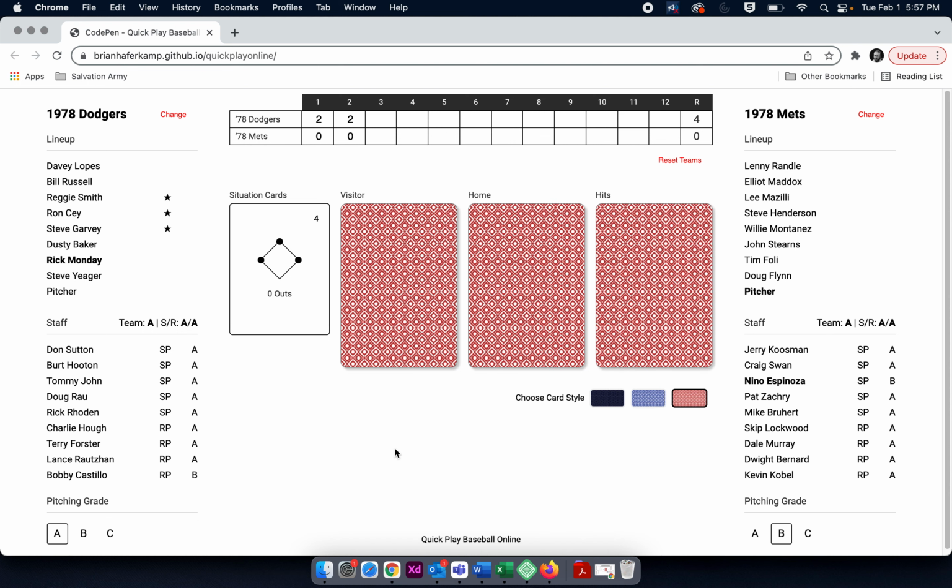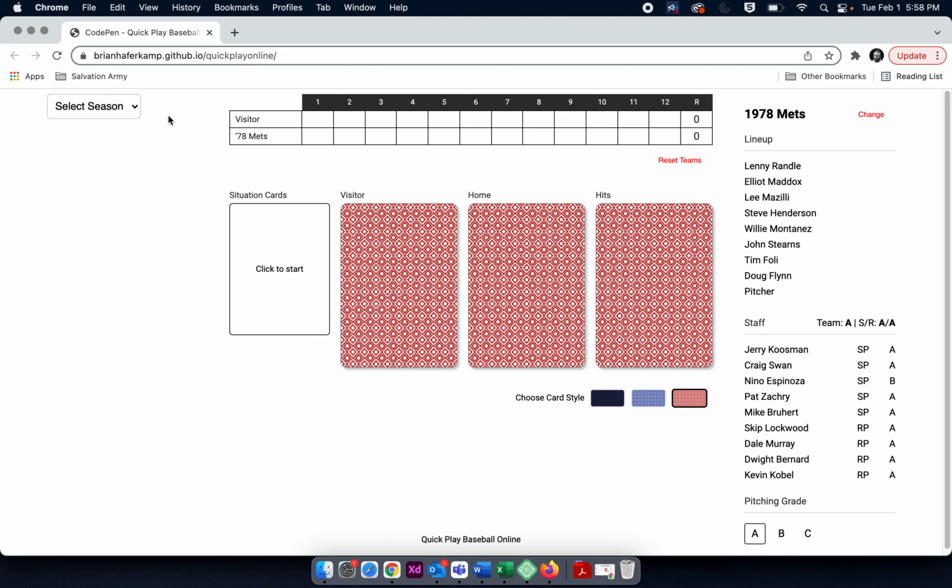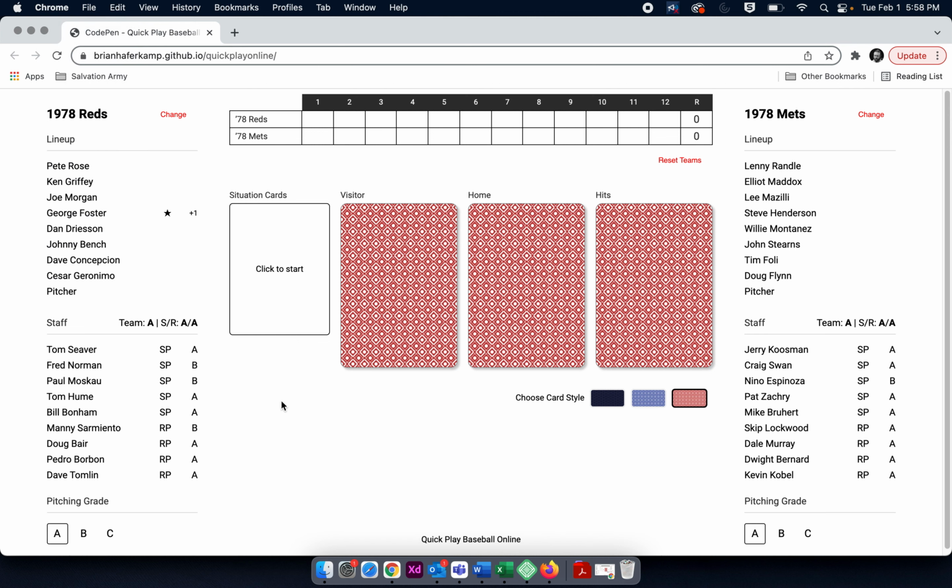Now, if you want to play the same 2 teams again, you simply come up and click Reset Teams, and then that resets everything back to the way it was. If you want to change your team, you just click Change, and then you'll just simply go through the process of reselecting a new team.